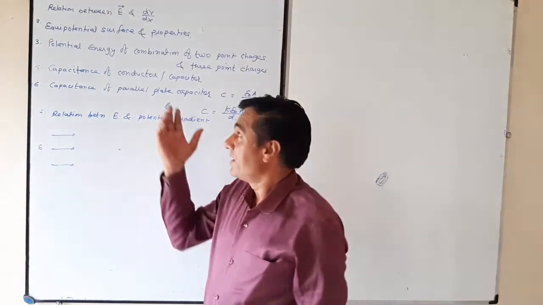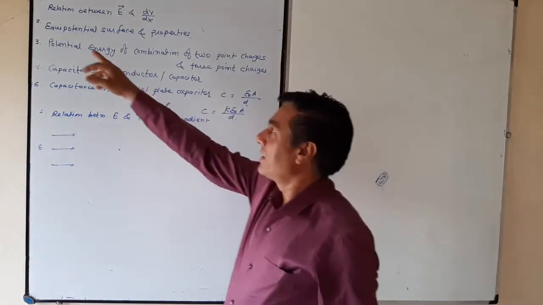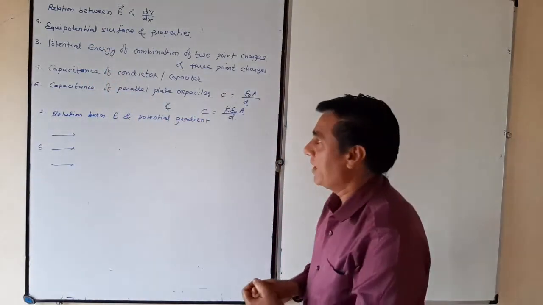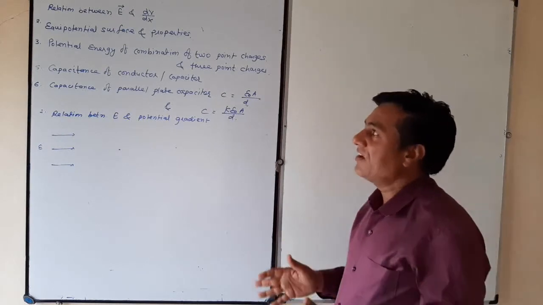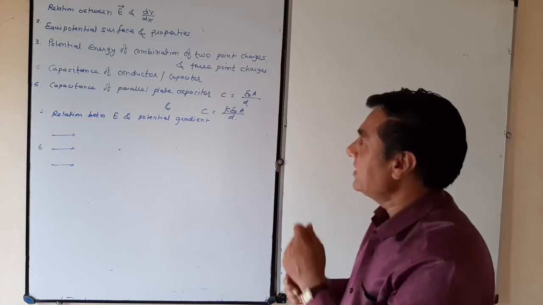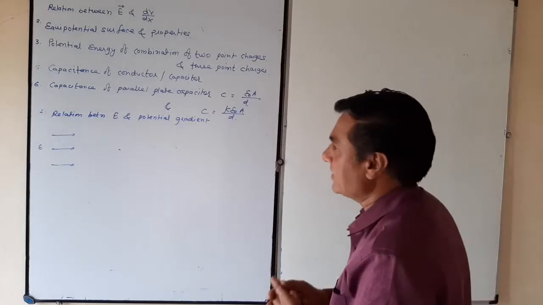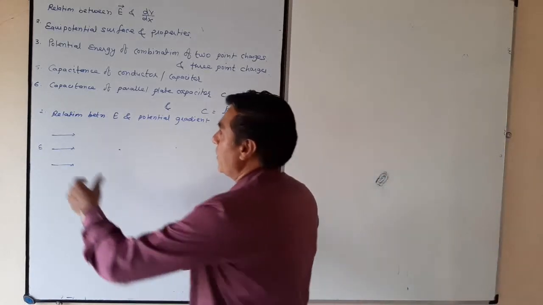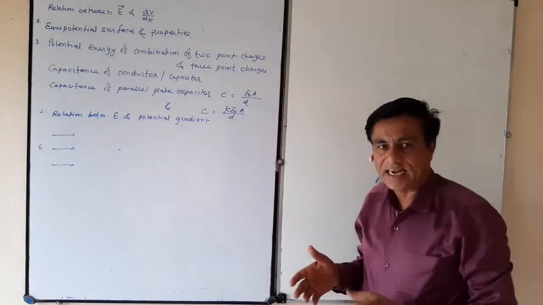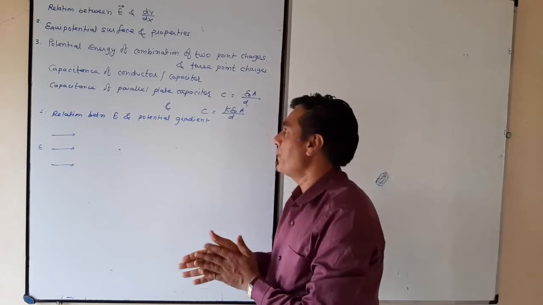इलेक्ट्रोस्टैटिक्स रिमेनिंग पोर्शन। Main points for today: relation between electric field intensity and potential gradient. Point 2, definition of equipotential surface and their properties. 3, potential energy of combination of 2 point charges and 3 point charges. 4, capacitance of conductor or capacitor.